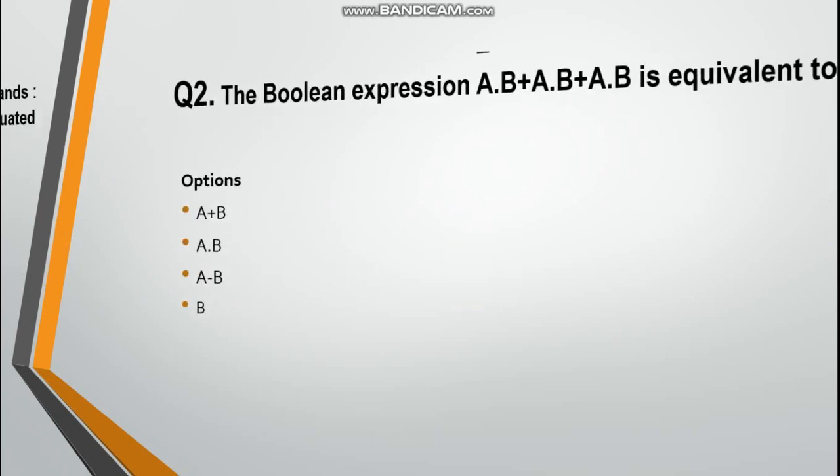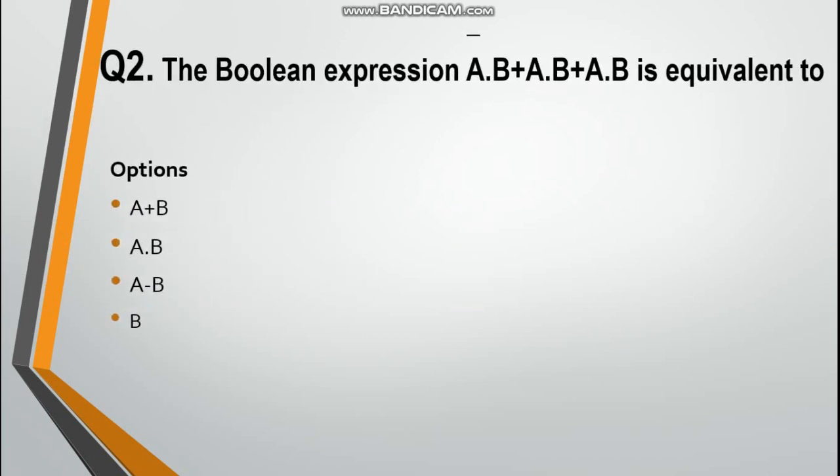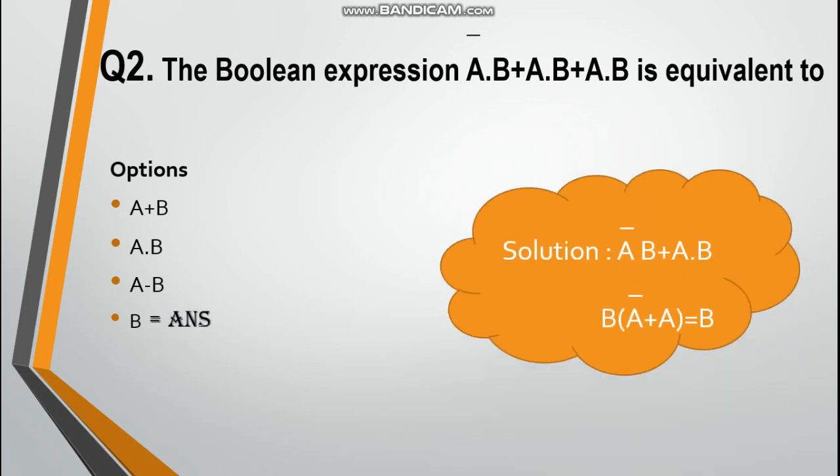Next question is, the Boolean expression a complement b plus ab plus a dot b is equivalent to. Options are a plus b, a dot b, a minus b and b. Answer is b. How you will find it?